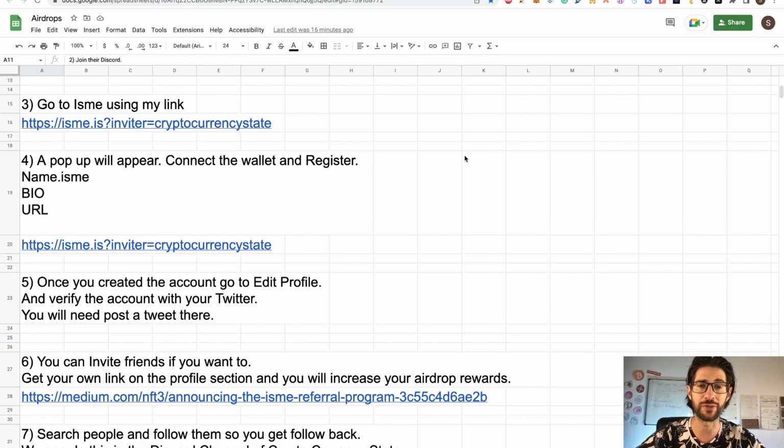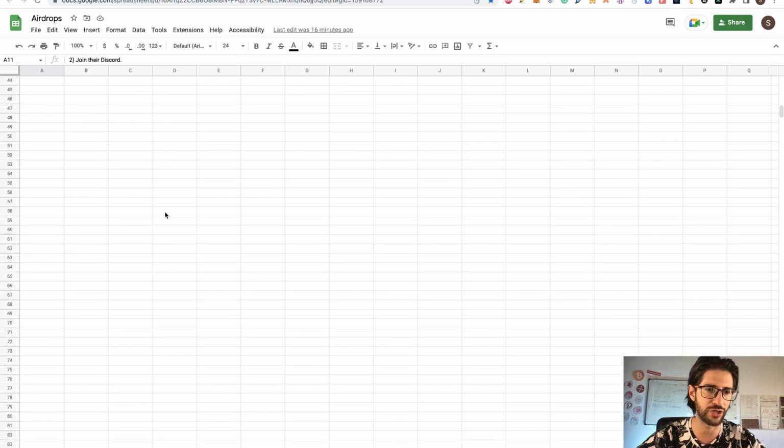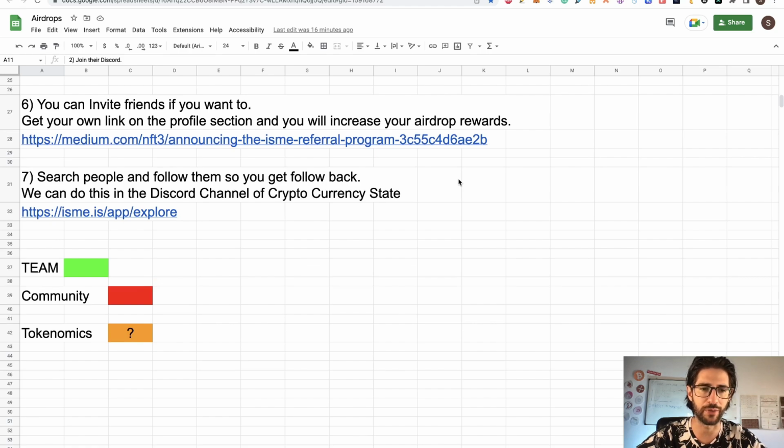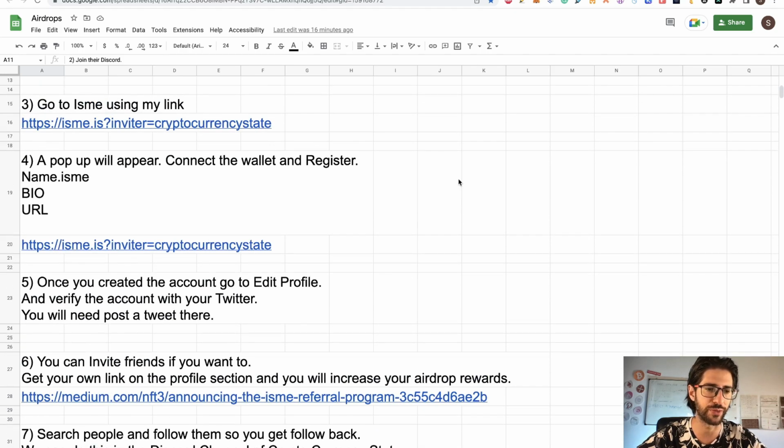This is not 100% transparent for me because, like I say, I couldn't find any information about the tokenomics. But I will be keeping an eye on this and posting everything in Discord, so show me in Discord.